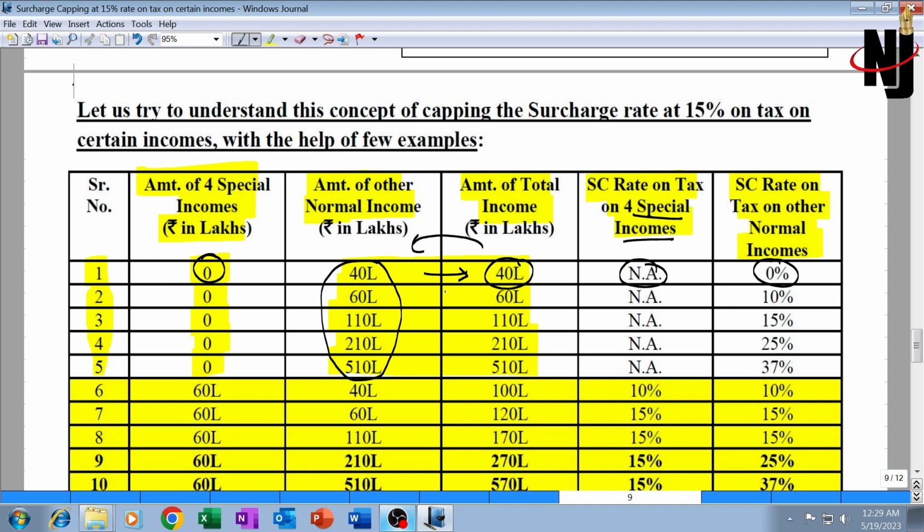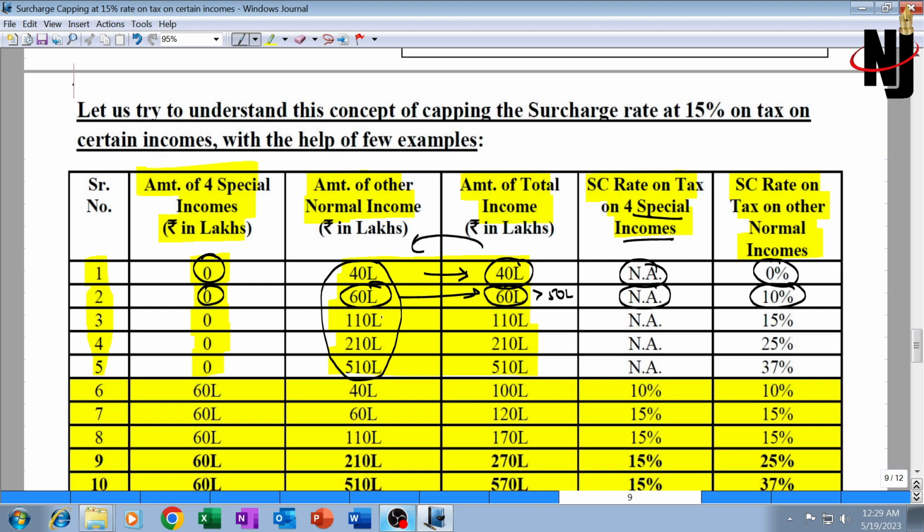Total income is 60 lakh and the other income is also 60 lakh. Now it is more than 50 lakh, so the surcharge rate ideally should be 10%. So a surcharge rate of 10% will apply on tax on this other income. Tax on special income is nil because special income itself is nil.